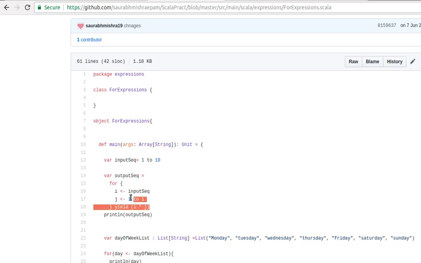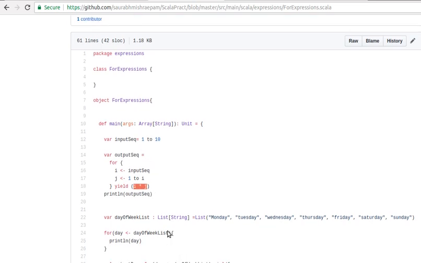We are writing it inside an expression directly. By using the yield keyword, you can make it an expression so that it will return whatever comes at the end of this. Whatever you are doing here will be returned from this piece of code.